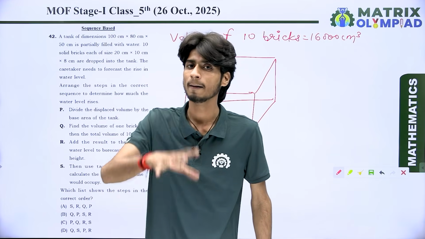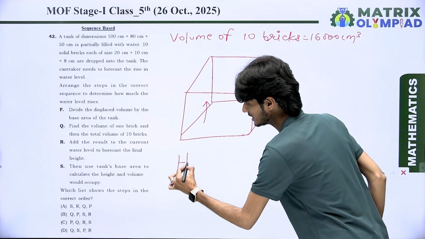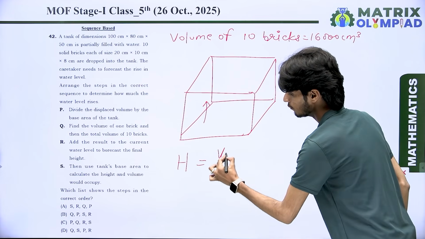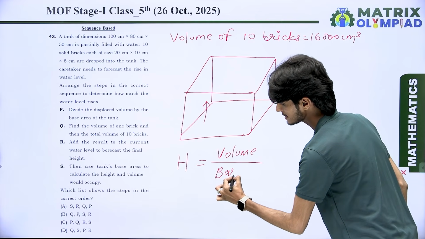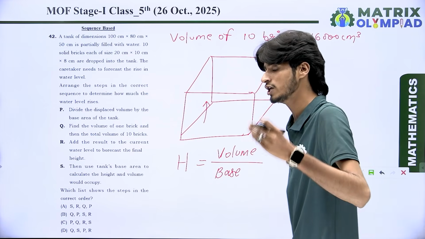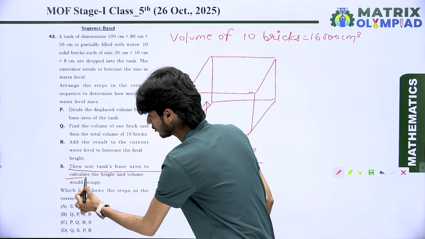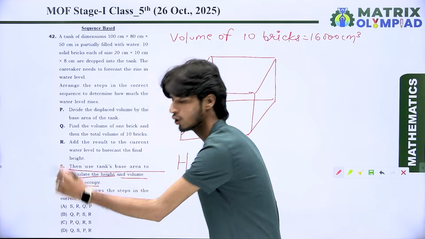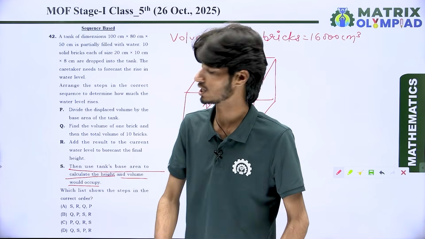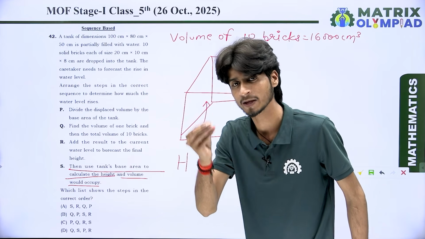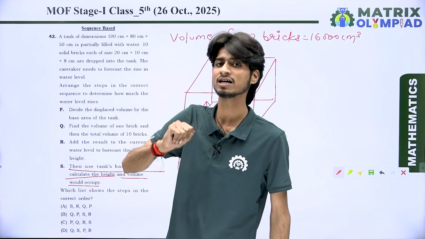You use the base height formula: the rising height is equal to the volume occupied divided by the base area. So what do we use? We use the tank base area to calculate the height the volume would occupy. That means whenever you find the volume of 10 bricks, use the tank's base area to find the increase in height of the rising water level.